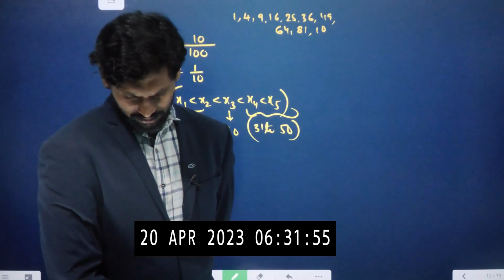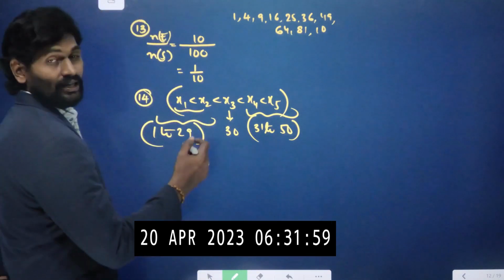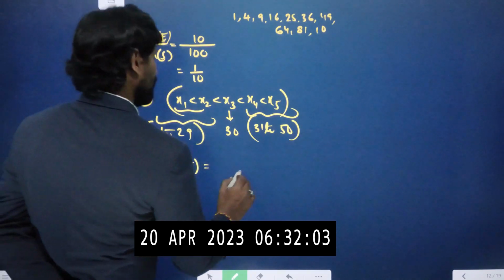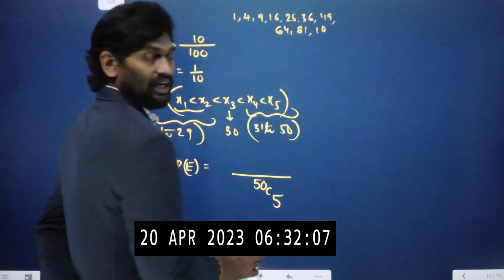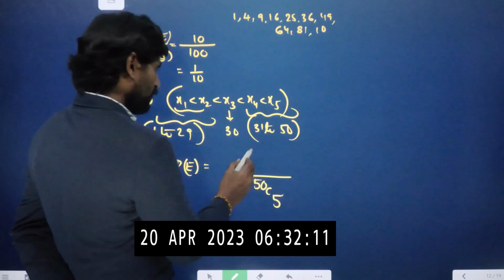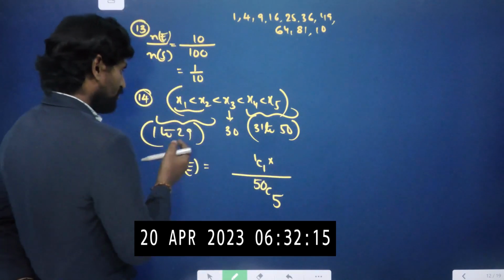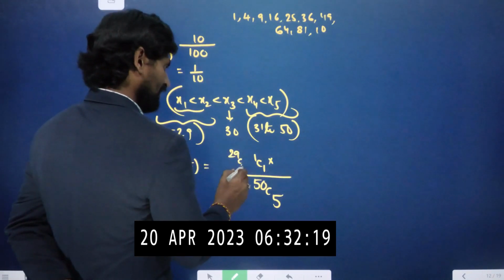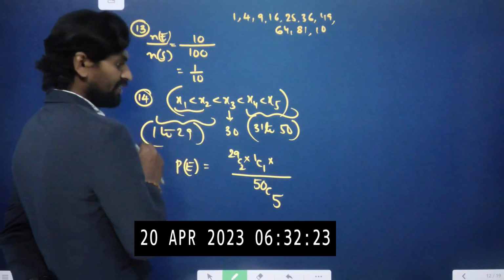So let us try to write the probability of the event. How many cards do we have to select? 5 cards out of 50: 50C5. And x3 can be 30, only one chance, 1C1. And x1, x2 have 29 chances, so 29C2.